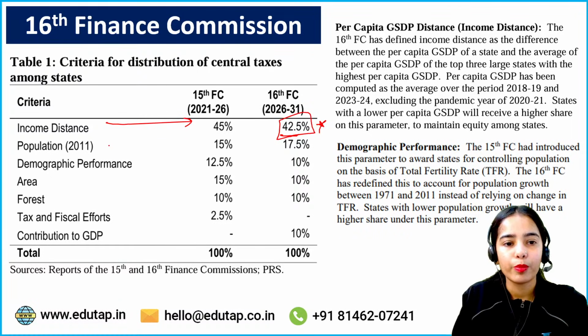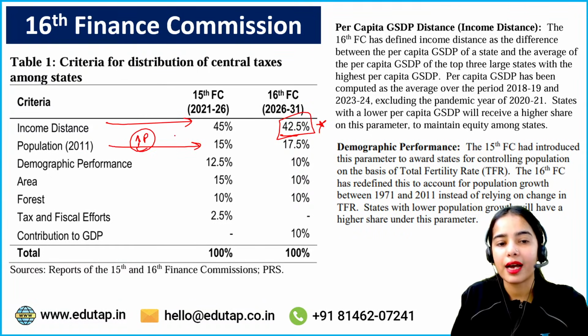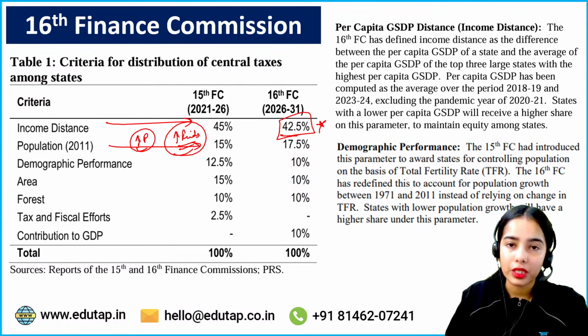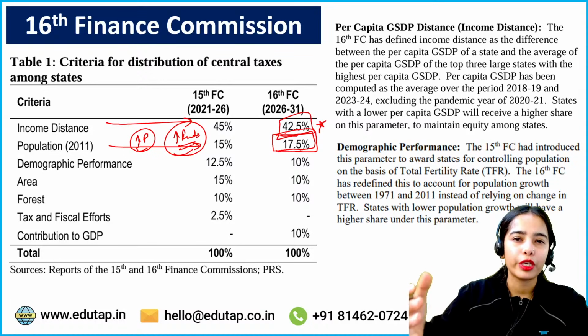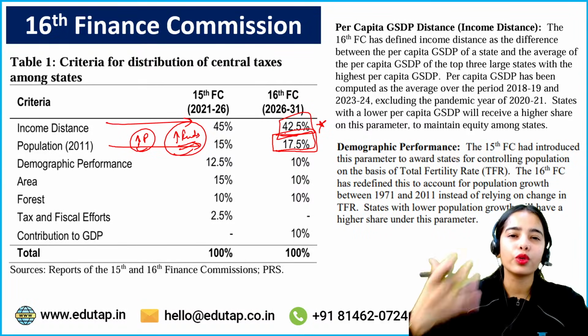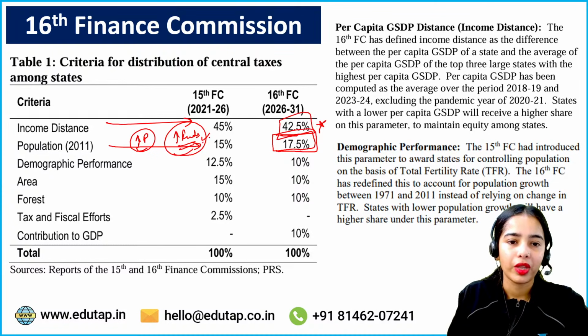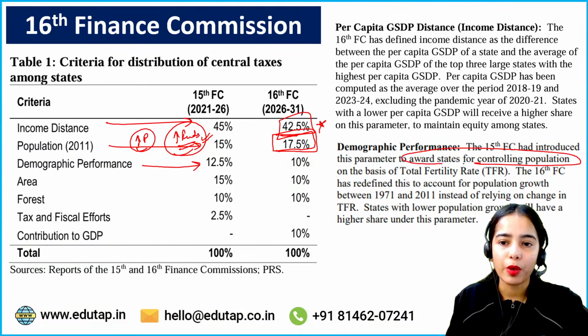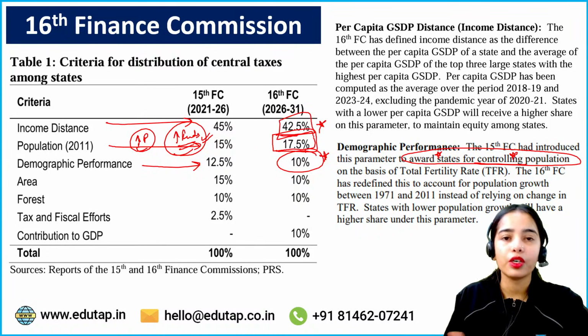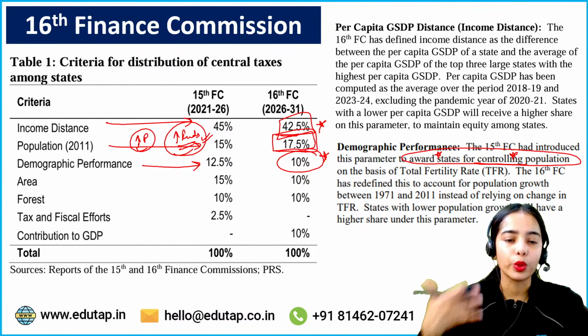42.5% of the weight. Population: the higher the population your state has, the more funds you will get, because to maintain a higher population, the states need more funds. So its weight has been increased to 17.5%. Slowly promoting higher population, that also means good infrastructure, good funds. Okay, now demographic performance, that is the award given for controlling the population. Its weight has been reduced to 10% only because of the fear of the aging population before we achieve the growth that we want to achieve.